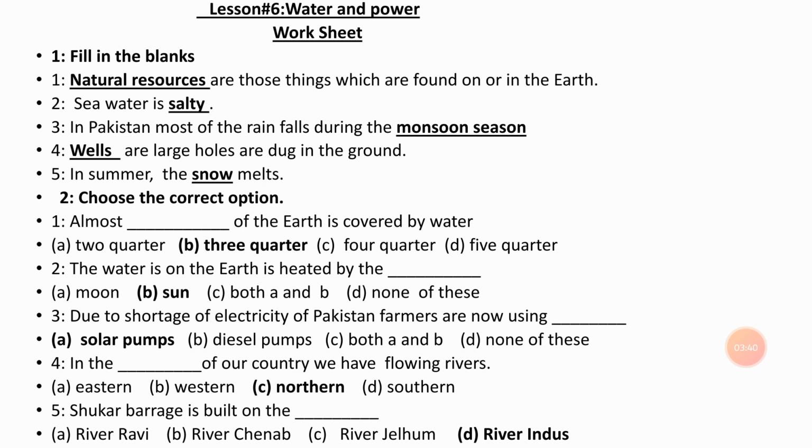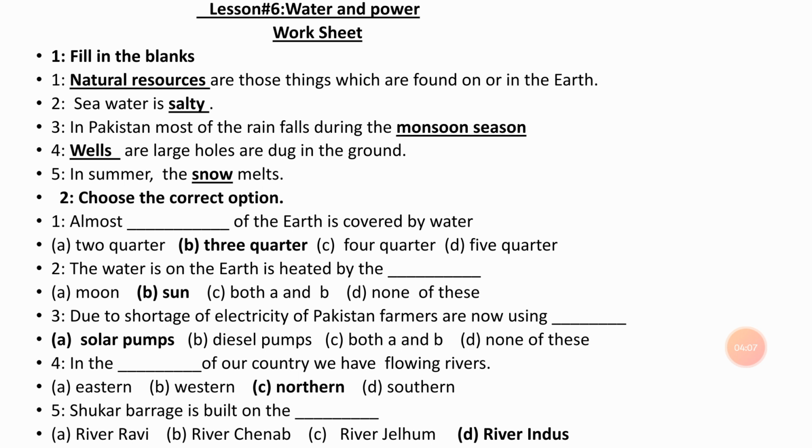Number 2. Seawater is dash. Seawater is salty. Number 3. In Pakistan, most of the rain falls during the dash. In Pakistan, most of the rain falls during the monsoon season. Number 4. Dash or large holes are dug in the ground. Answer is wells. Number 5. In summer, the dash melts. In summer, the snow melts.